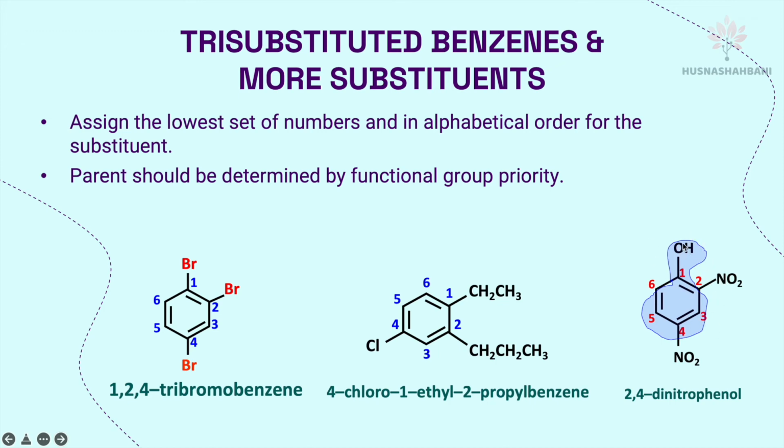And here, alcohol, nitro. So nitro and alcohol, the alcohol will be the parent. So this is phenol with this automatically carbon 1. And if this is carbon number 1, this will be carbon 2. 1, 2, 4. We don't want to count anti-clockwise. If you count anti-clockwise, this will be number 1, and this will be number 4, 5, 6. 1, 5, 6. We don't want 1, 5, 6. We want 1, 2, 4. Lowest set of numbers. So the nitro will get number 2 and number 4. So the name of this is 2,4-dinitrophenol.